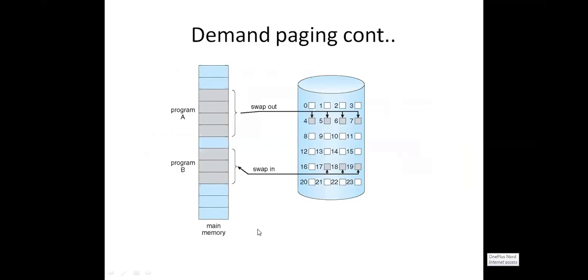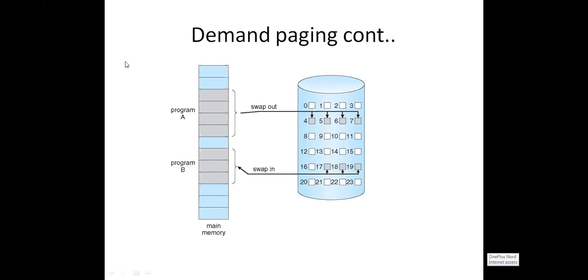So demand paging. What is demand paging? As the name indicates, paging means the process is divided into pages. In the paging concept, the process is divided into pages and the main memory is divided into frames. So what is virtual memory? We need not keep the entire program in the main memory. Only the required parts of a program need to be loaded into the main memory. All the remaining parts are left in the secondary memory.